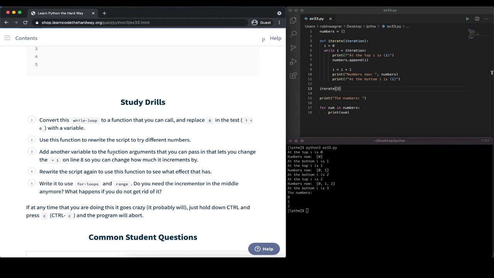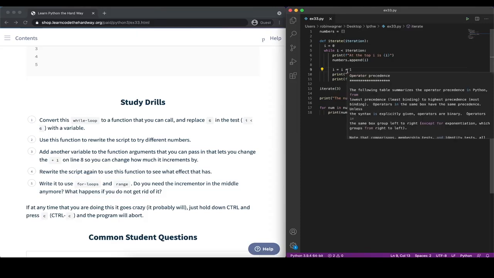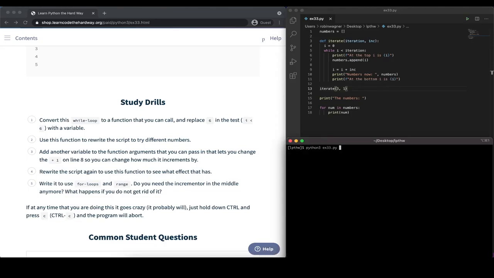The next exercise here is to add another variable to the function argument that we can pass in, that lets us change the +1, which we have here, the incrementer, on line 8, so you can change how much it increments by. Alright, so let's just call that maybe inc, for example, for incrementer. And of course we also have to make sure that we add it here to our function at the very beginning. So now we can pass actually 2 arguments to it. Let's just try if we pass a value of 1 to it for the value of inc, that it still works as before. The output should be the same. And we see it's the same output as before.